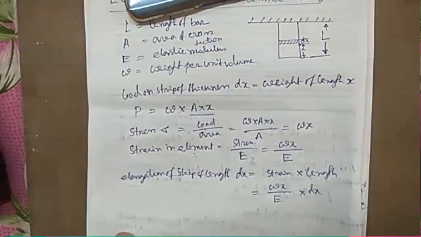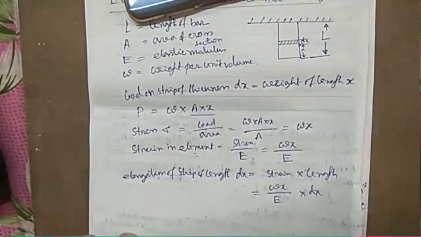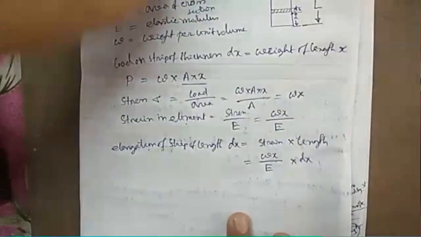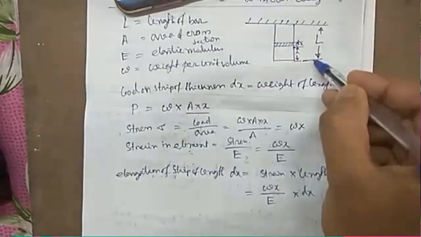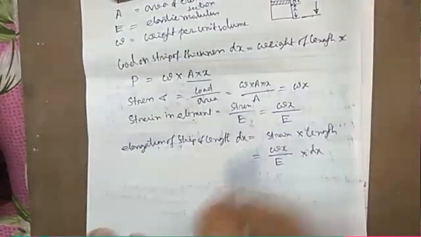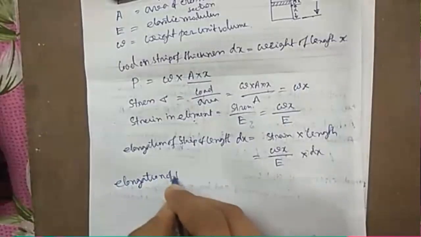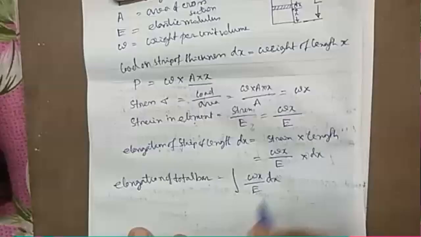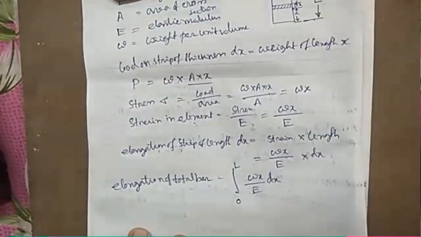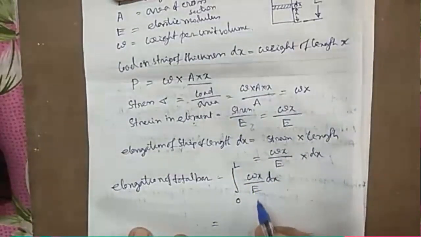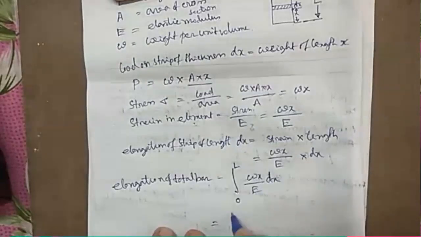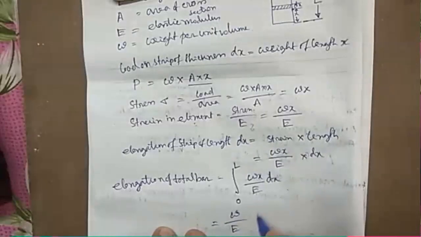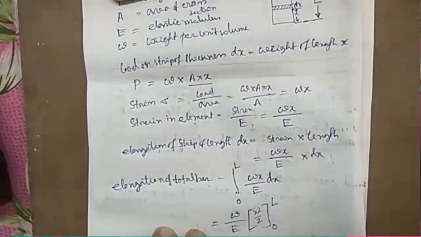So if this is the elongation of this length dx, then if we want to find out the elongation for this total bar, then we have to integrate this value on a range from 0 to L. So elongation of total bar is equal to the integral with limit 0 to L. Upon integration, w by E will come out, x dx will be x square by 2, with 0 to L as the limit.